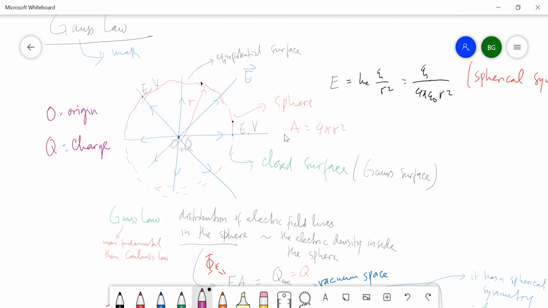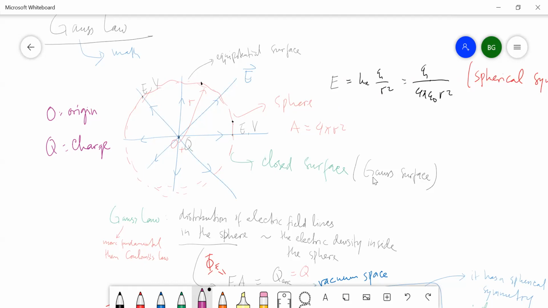Sekarang kita juga tahu bahwa luas permukaan bola adalah 4 pi R kuadrat. Karena permukaan bola adalah permukaan tertutup, ini bisa kita sebut permukaan Gauss, atau Gauss surface.